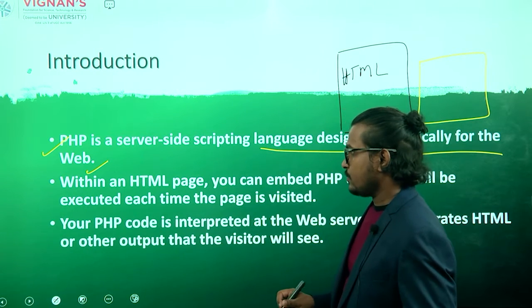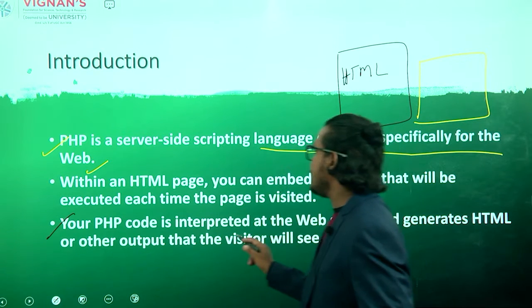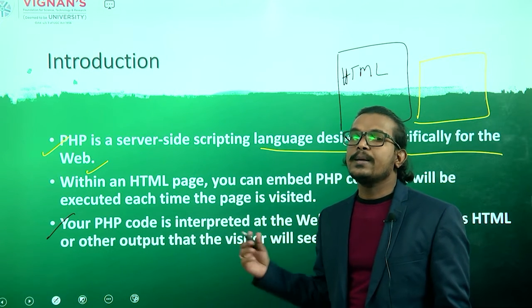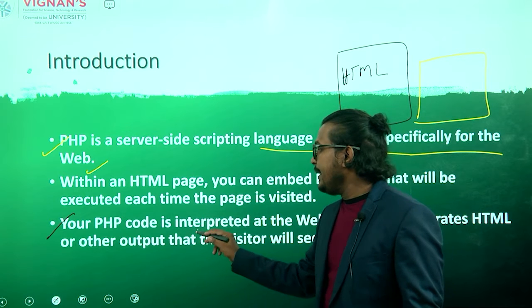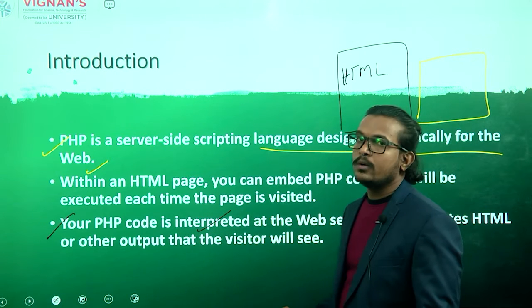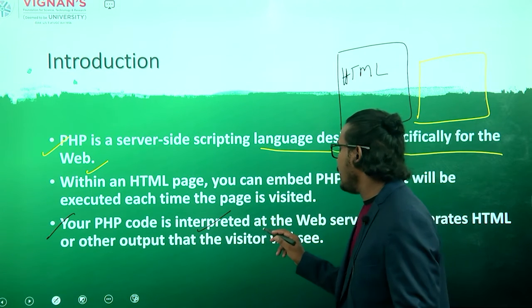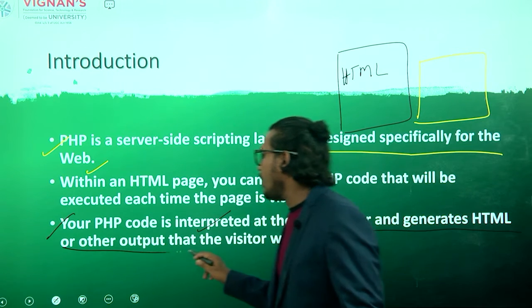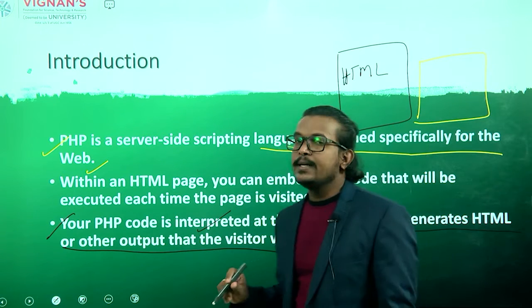Next, your PHP code is interpreted. Here we are not talking about compilation. We are interpreting that PHP code at the web server and generating HTML code as output to the visitors.